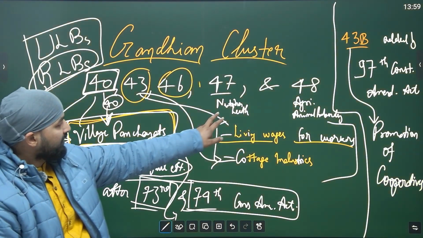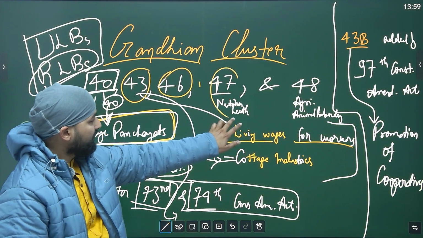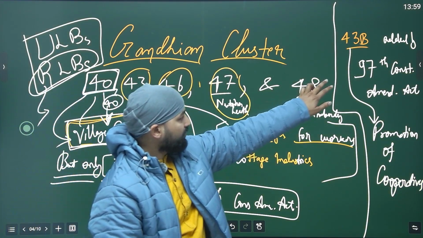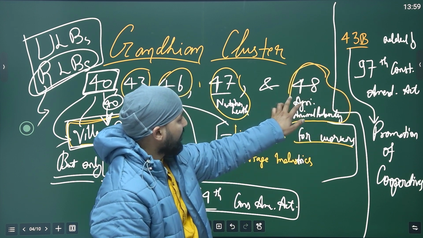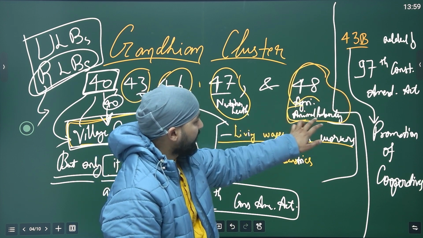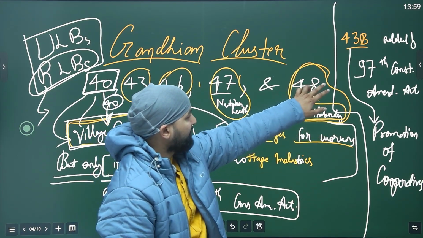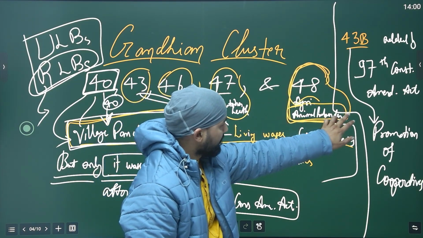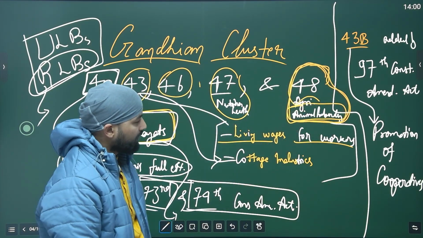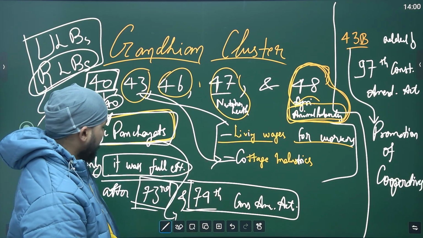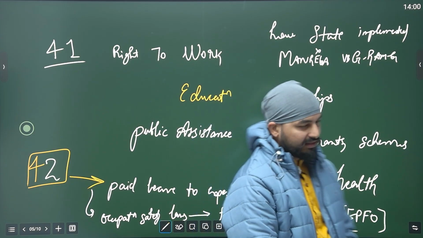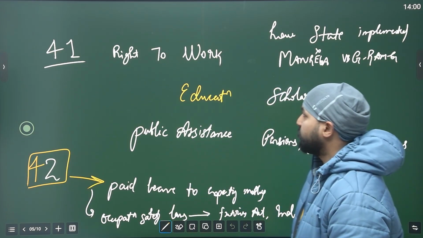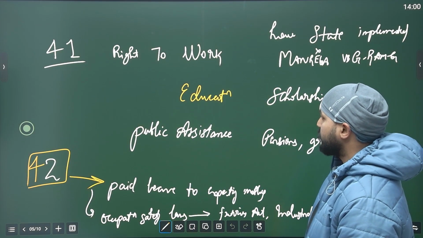47, this is for nutrition and health, and this is for promotion and safety of agriculture and animal husbandry and safety of cattle, etc. Okay, so that is complete. The Gandhian cluster is complete. Now we'll see the 41st. 41: right to work, education and public assistance.